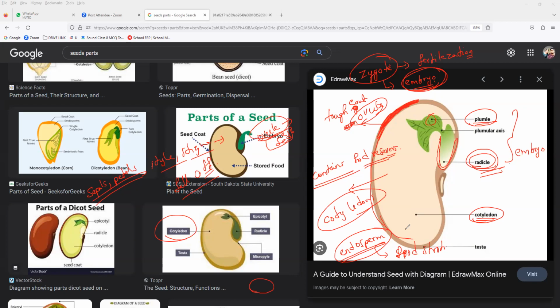The seed will turn into a plant only when it gets suitable conditions. If not, it will remain in a period of waiting. Can anybody tell me what that period is called? Dormancy period. Do you understand it?